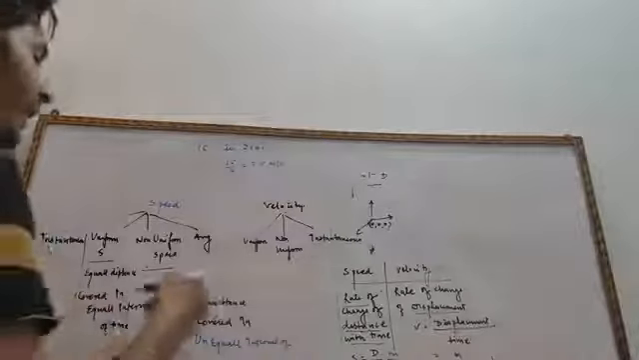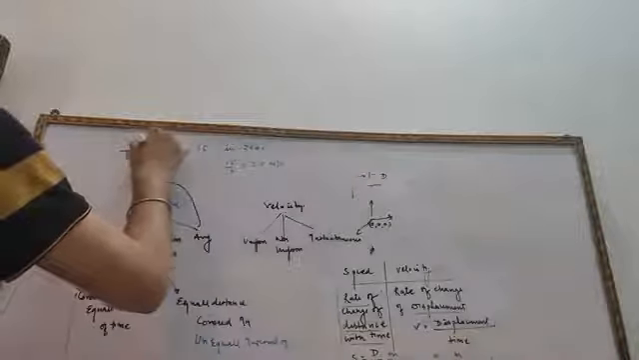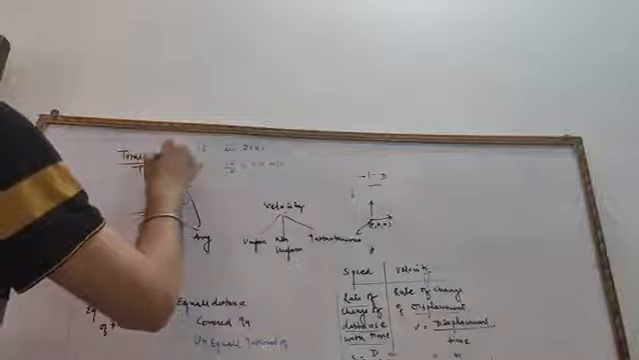What do you mean by average speed? Average speed is simply total distance covered upon total time taken.